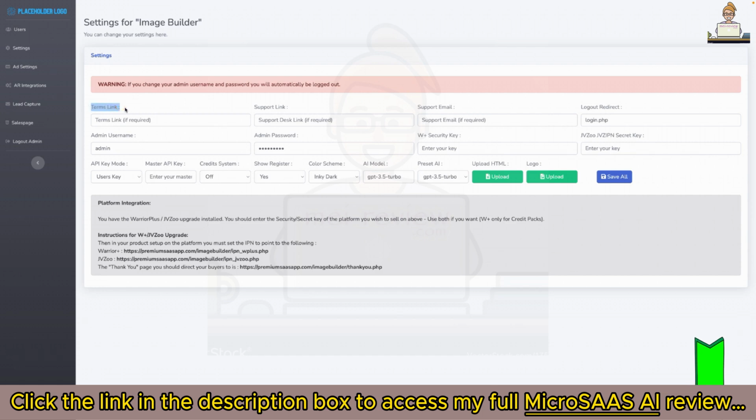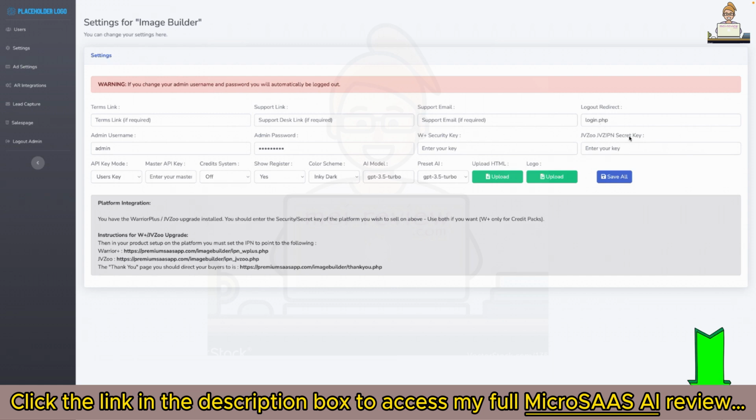Obviously we didn't add that in when we set it up. You can do your support desk link, your support email, your logout redirect. So you can change your logout redirect to wherever you want your users to log out to. Then we've got admin username and password. Now here, WP security key. This helps you log in and link up with Warrior Plus and JVZoo.